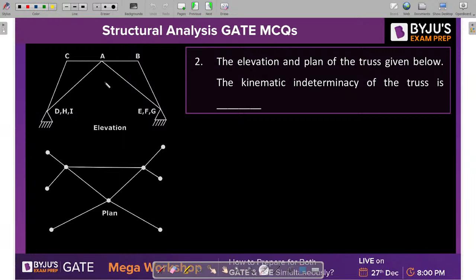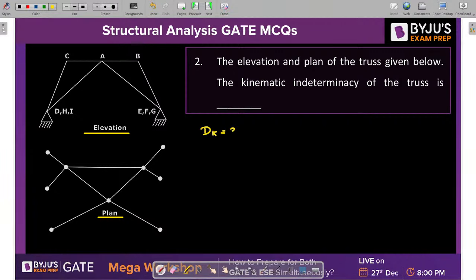What is given to us? This is basically an elevation. This one is elevation. And what is this? This is basically the plan. Now we need to find out how many joints are there and how many supports are there so that we can find out the value of dk in case of a 3D truss. So tell me guys, what is the formula to find out the dk value?